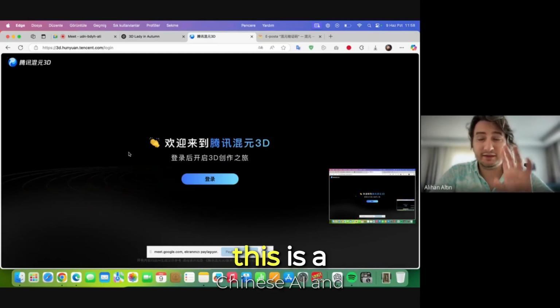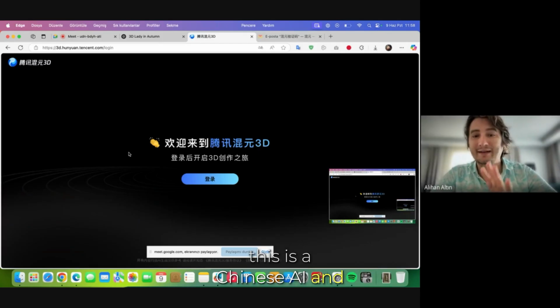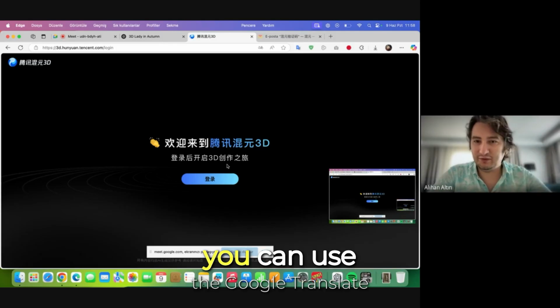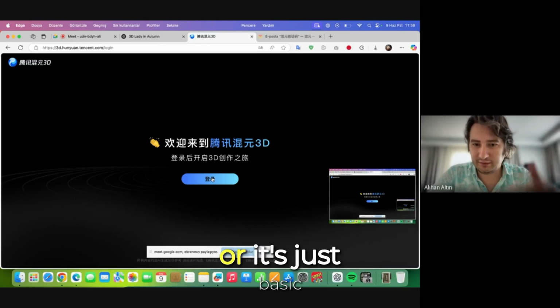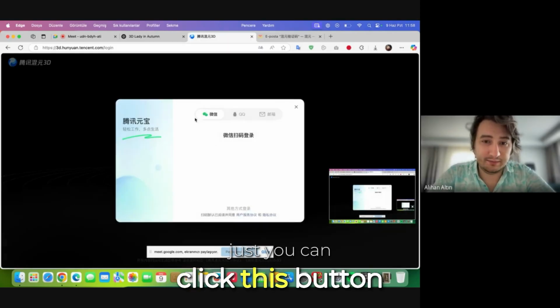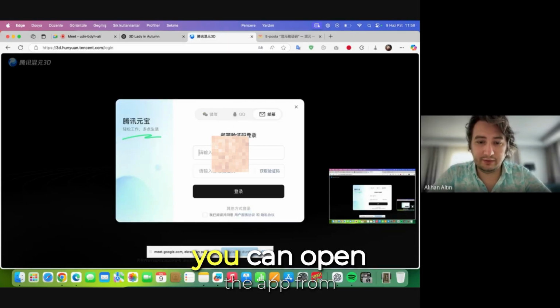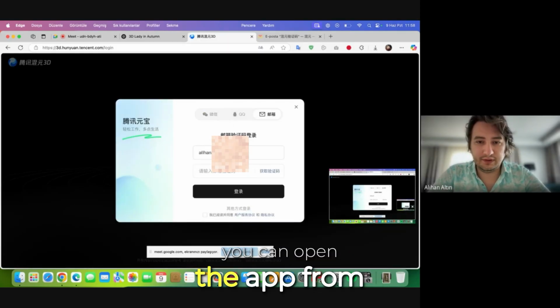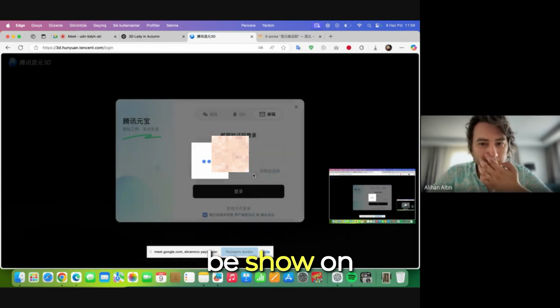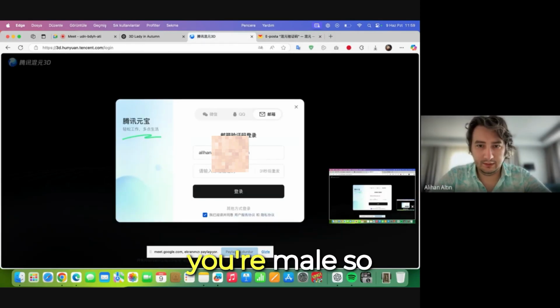3d.hunyuan.tencent.com. This is a Chinese AI, and it's totally free. It's a Chinese website, but you can use Google Translate, or it's just basic. You can click this button, and with your email, you can open the app from here with a code that will be shown on your mail.